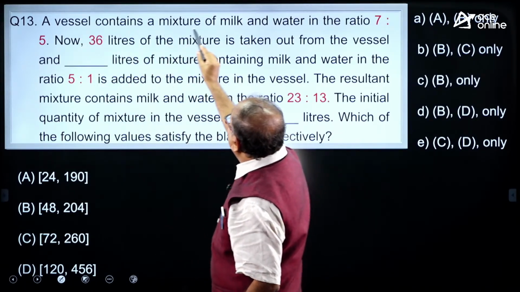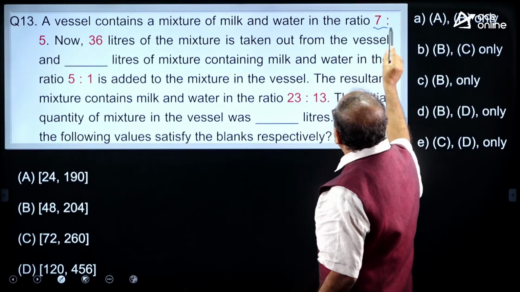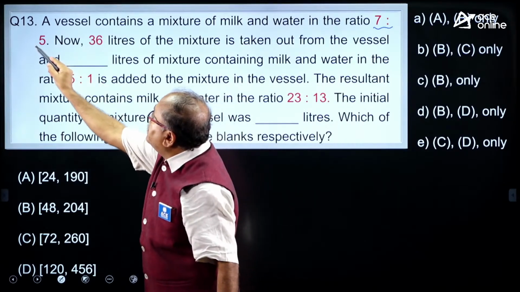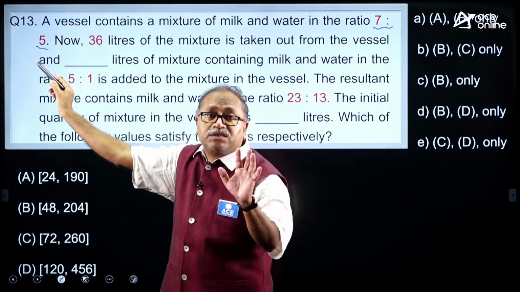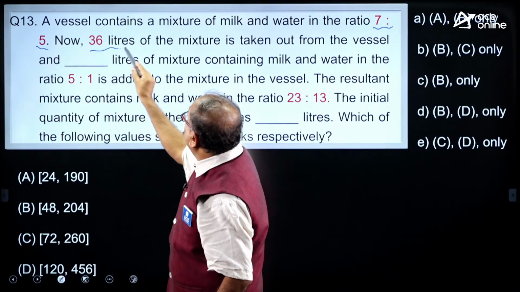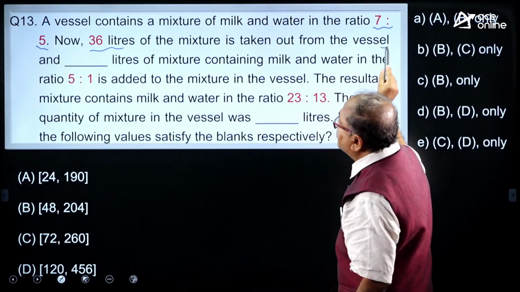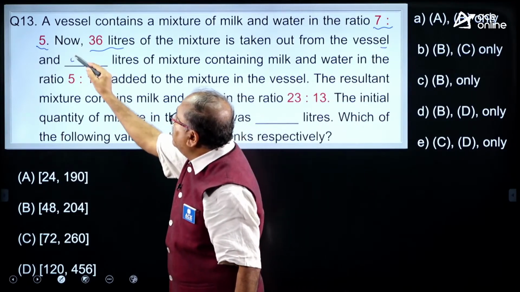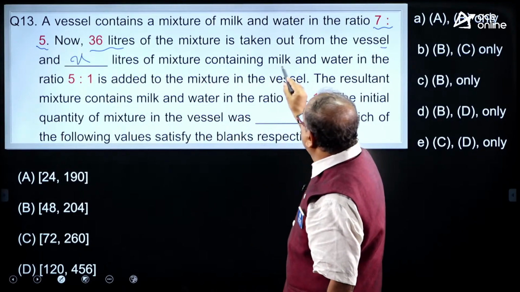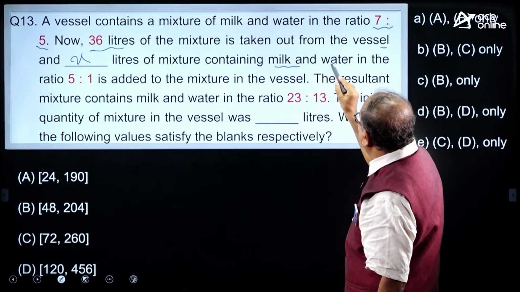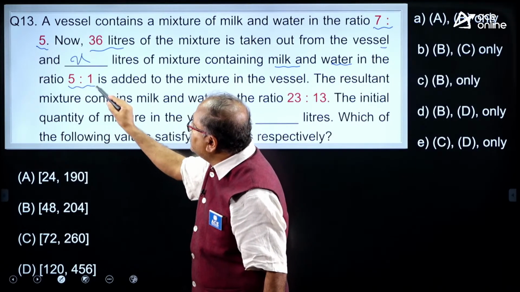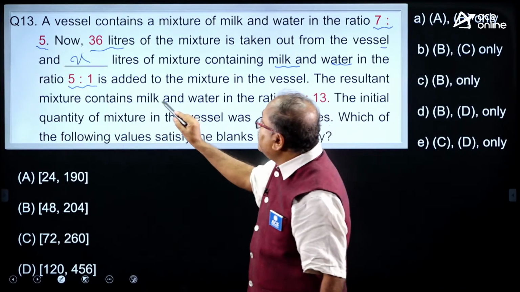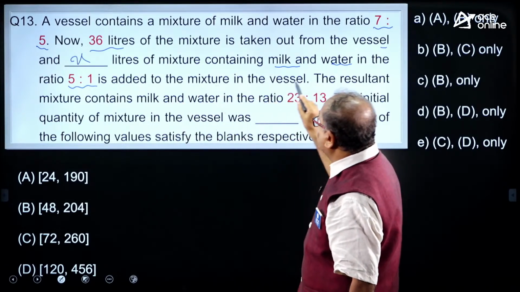Now, a vessel contains a mixture of milk and water in the ratio of 7:5. That means if 7x is the milk, 5x is the water. 36 liter of mixture is taken out from the vessel, and x liter of mixture containing milk and water in the ratio of 5:1 is added to the mixture.